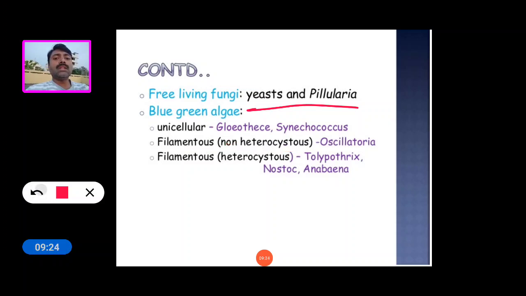And next the filamentous heterocystous forms, for example Tolypothrix, Nostoc, and Anabaena. All these microorganisms are involved in nitrogen fixation.